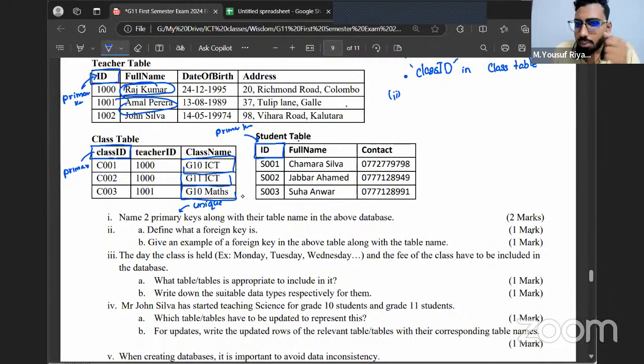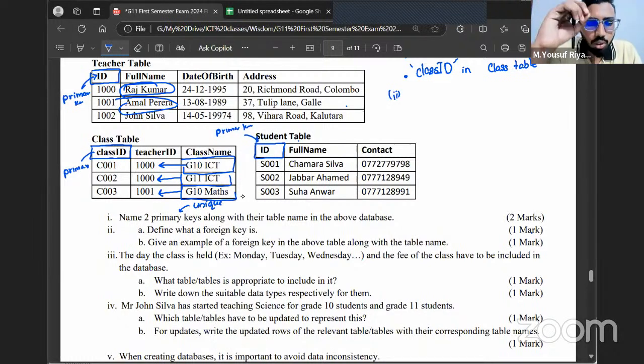To form the relationship, if you notice here, without mentioning the teacher's name, I have mentioned the teacher's ID. Okay. So in that case, what I can do is I can figure out, okay, grade 10 ICT is taught by the teacher 1000. Grade 11 is also taught by the teacher 1000. Grade 10 maths is taught by 1001. Now I can take these values and go to the teacher table and figure out what their actual name is, what their address is, or any other details about them. I can figure it out, right?